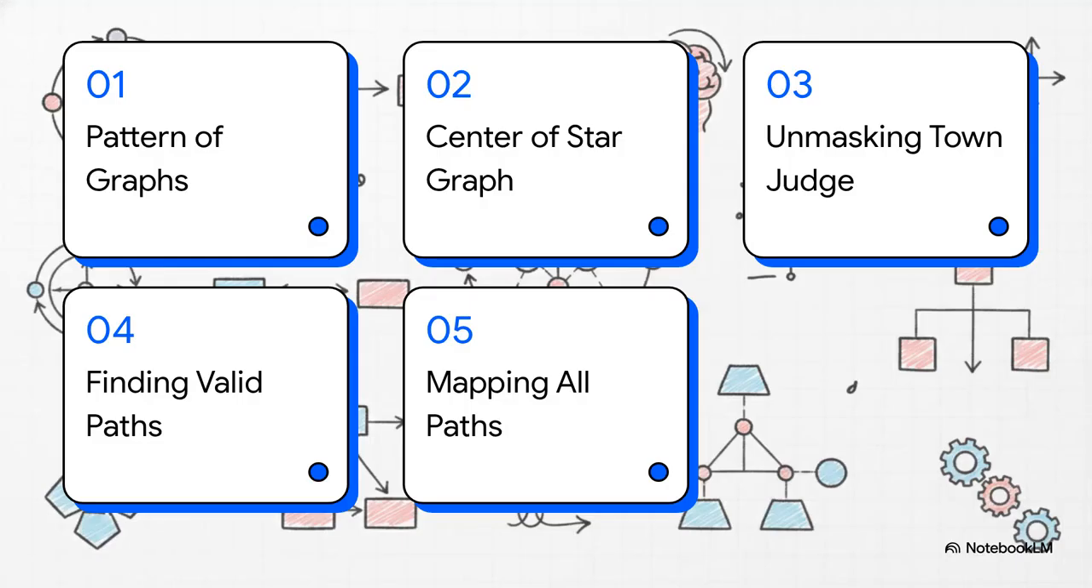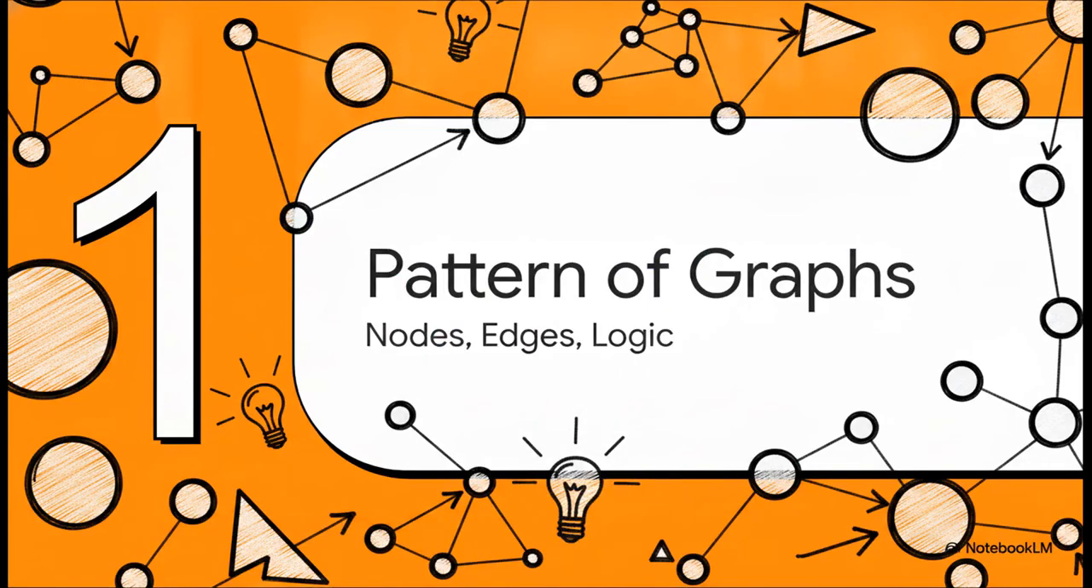To figure out how they connect, we're going to act as algorithmic detectives today. We'll be hitting 5 main beats: the pattern of graphs, center of a star graph, unmasking the town judge, finding valid paths, and finally, mapping all possible paths. Let's get to it. Section 1, the pattern of graphs, nodes, edges, and logic.